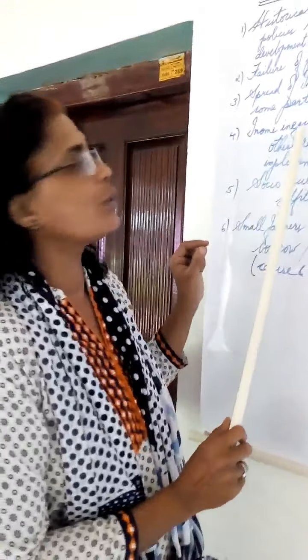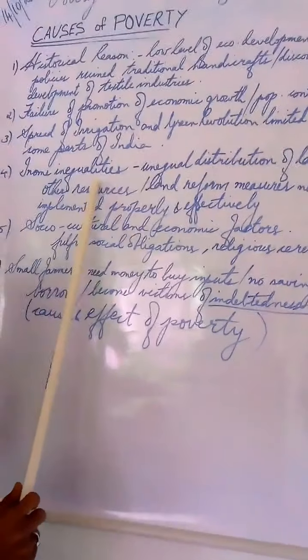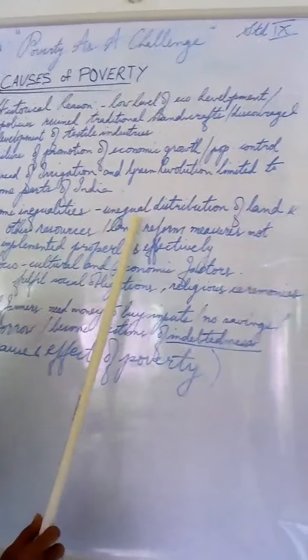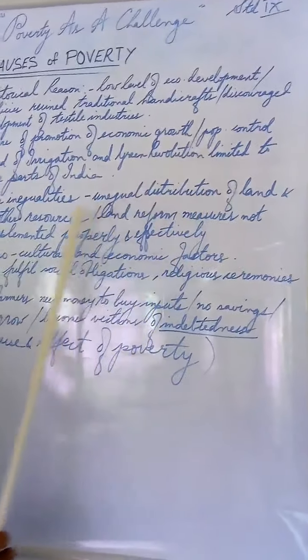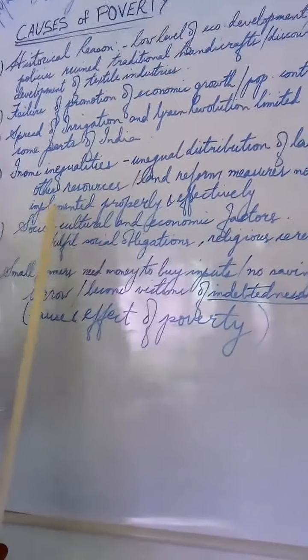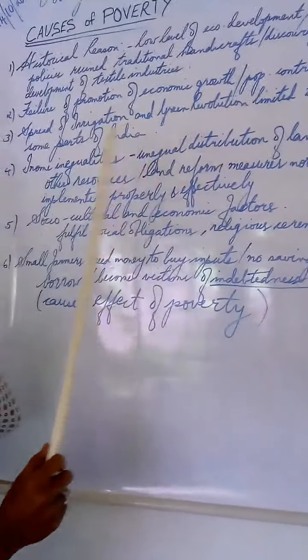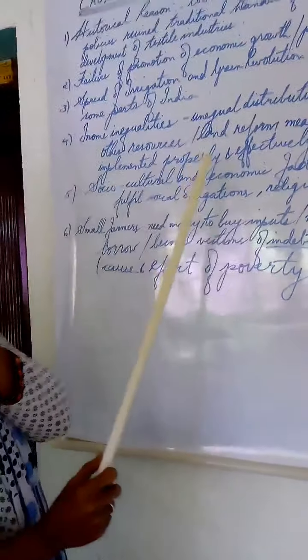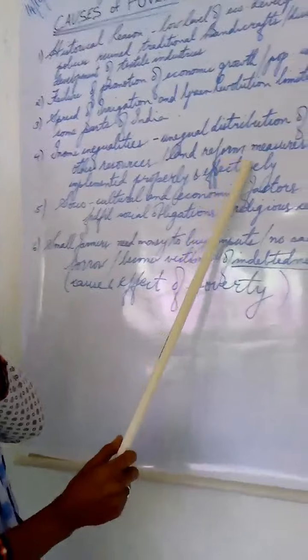Then we also talk about income inequalities. When we are saying income inequalities, we are talking about the unequal distribution of land. Even though we had unequal distribution of land as well as resources, and even though we had land reform measures, they were not implemented properly.